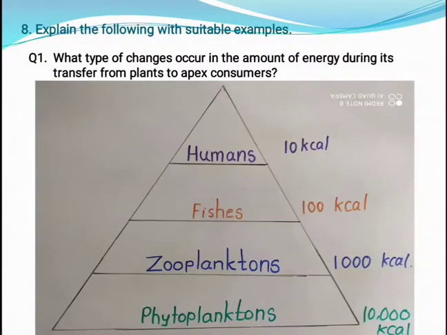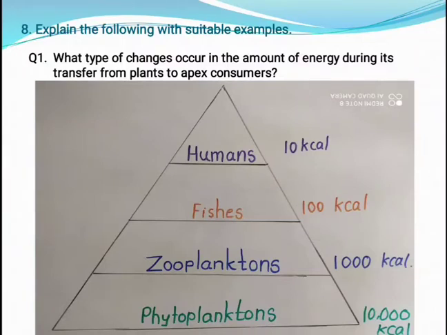Question number 8. Explain the following with suitable example. First one, what type of changes occur in the amount of energy during its transfer from plants to apex consumer? In the last video of this lesson, we discussed that the flow of energy is one-way flow, right? Now we have to discuss what is the effect on the amount of energy when it is transferred from plants to apex consumer, right? To get the concept clear, we need to see the diagram of the pyramid. This is called the pyramid of energy or energy pyramid.